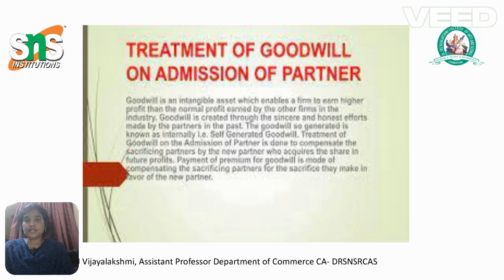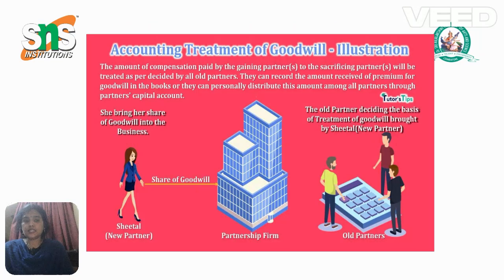While calculating goodwill, the different methods are based on the nature of the business, like the super profit method, average profit method, and capitalization method. Basically, we'll treat these three methods in calculating goodwill. Then, what are the premium method and the revaluation method? These are methods of treatment.